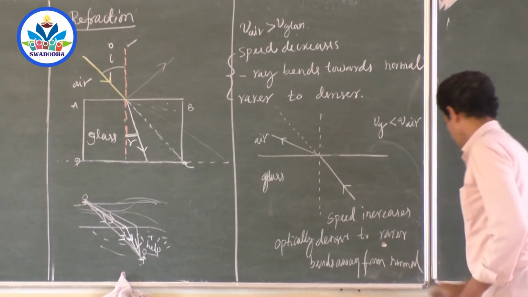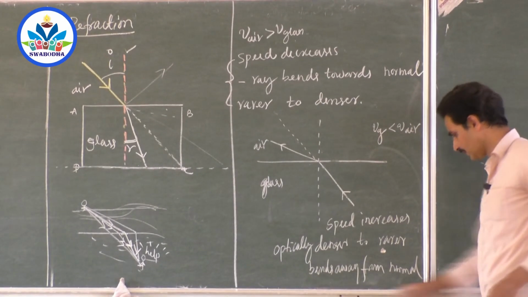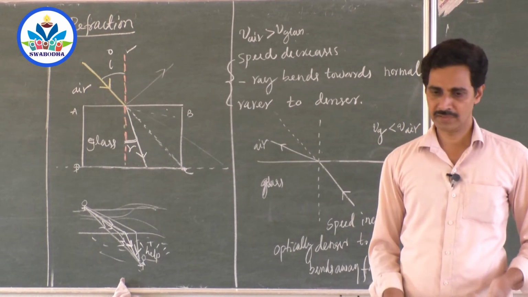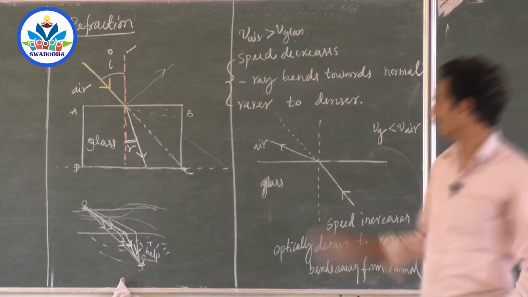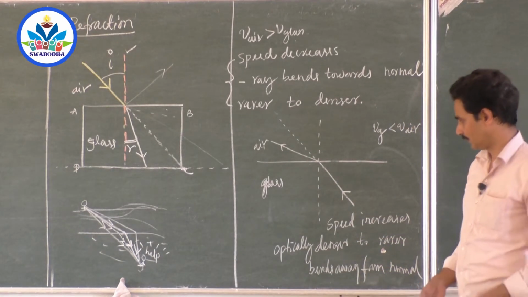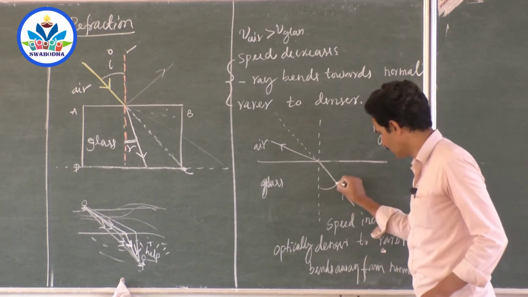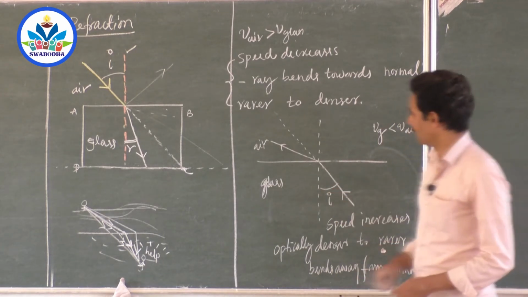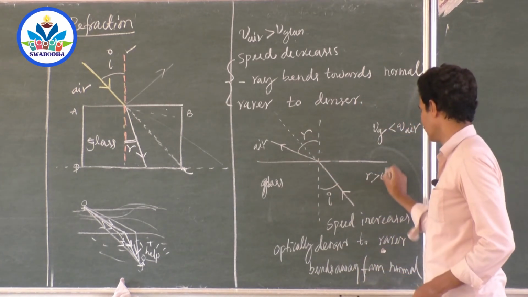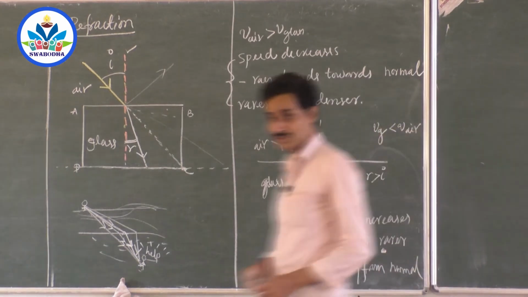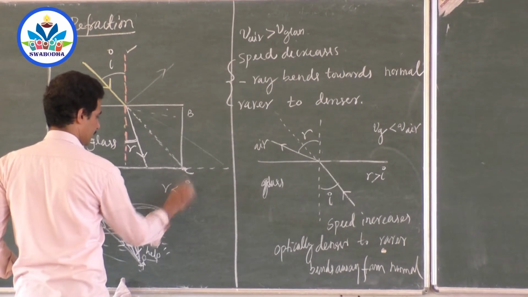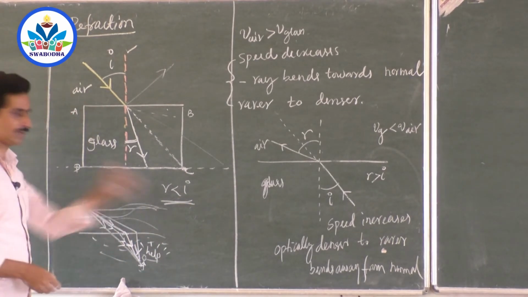So when a ray of light travels from denser to rarer medium, its velocity increases as it reaches the rarer medium. Immediately it will be thrown away. It bends away from the normal. Sir, what are the angles here? Angle between incident ray and normal is the angle of incidence, angle between refracted ray and normal is the angle of refraction. Here r is greater than i because it has bent away from the normal. Here r is lesser than i because the angle should decrease, it should bend towards the normal.